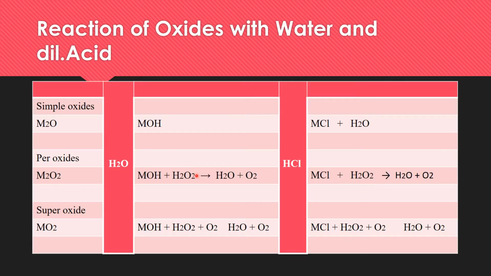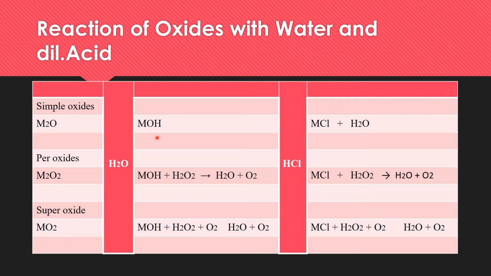Now you can see here the reaction of the oxides with water and dilute acid. As you have learned, there are three types of oxides: simple oxides, peroxides and superoxides, and how these different oxides react with water and with hydrogen chloride, the dilute acids. What will be the product? When simple oxides react with water, then hydroxides will be produced. Just like lithium oxide reacts with water, lithium hydroxide will be produced.